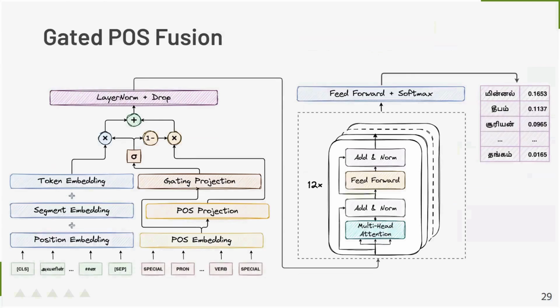We experimented with different approaches, and the gated method, which adds the POS embeddings to the token and positional embeddings in the BERT layer in a gated way, where the gate decides how much of the token embedding and how much of the gated projection will be allowed to go into the model, gave us the best results.